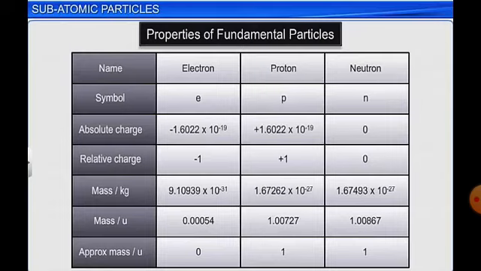Mass is 0.00054 u for electron, 1.00727 u for proton and 1.00867 u for neutron in unified mass. And atomic mass, approximately, is 0 for electron, 1 for proton, 1 for neutron. So this is about the three subatomic particles discovered at that time: electron, proton and neutron.